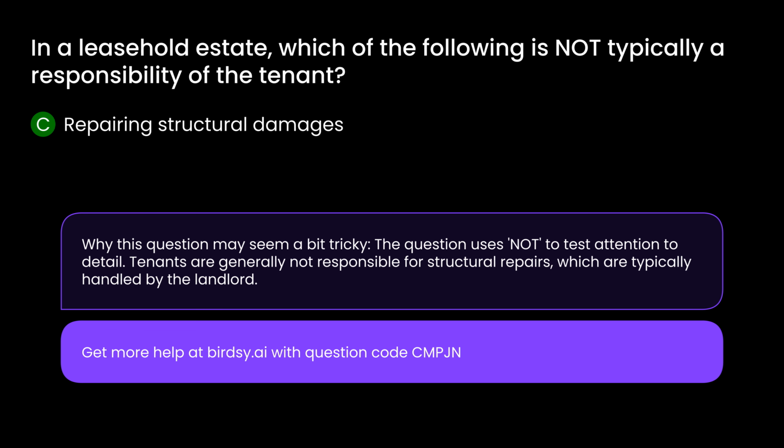Why this question may seem a bit tricky. The question uses "not" to test attention to detail. Tenants are generally not responsible for structural repairs, which are typically handled by the landlord.